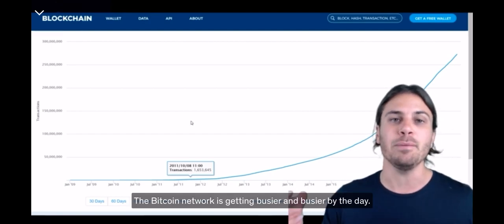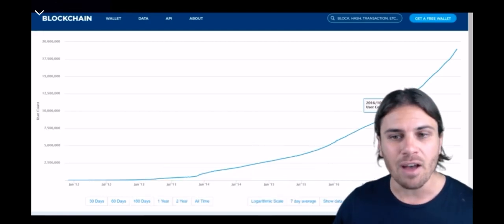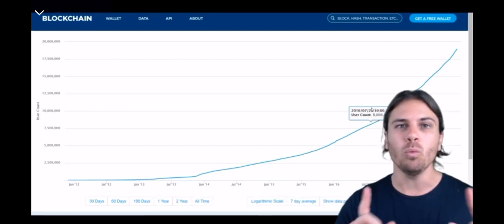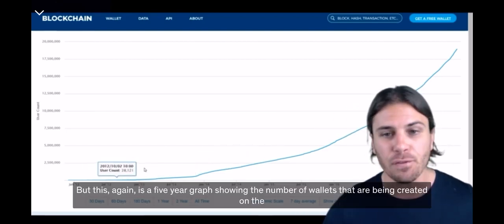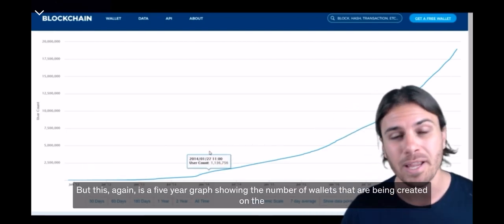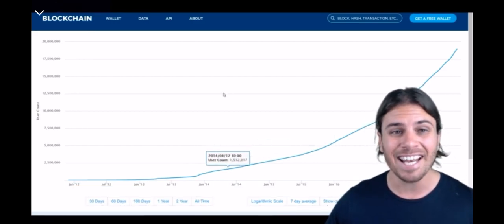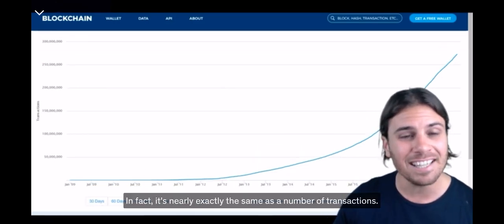The Bitcoin network is getting busier and busier by the day. Now here we have the amount of wallets created. What's a wallet? We'll get into that in just a bit. But this again is a 5-year graph showing the number of wallets that are being created on the Bitcoin network every day. And again, it's an exponential curve. In fact, it's nearly exactly the same as the number of transactions.